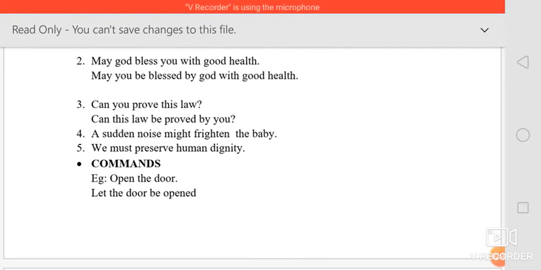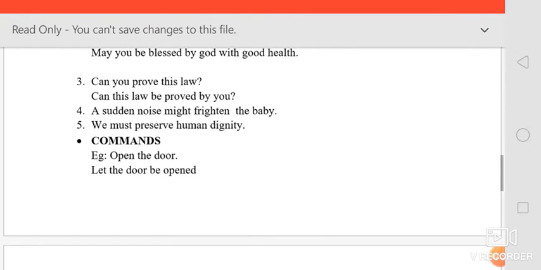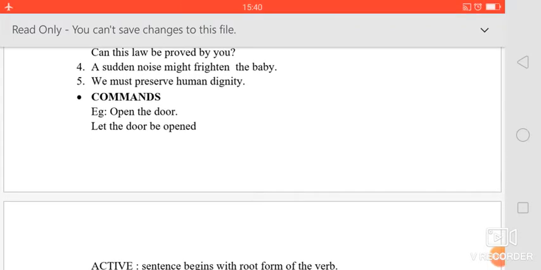Next, you can see that is a question. Can you prove this law? Now we are going to change that one. See, can is written first. Then this law is the object, so this law comes first. Then be, then the V3 form of prove is proved. Then by you.